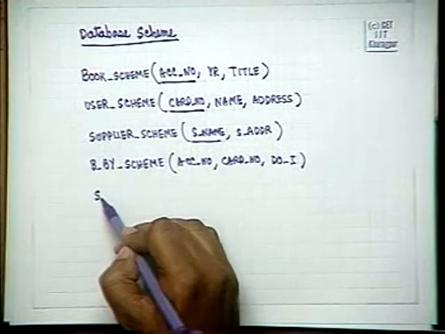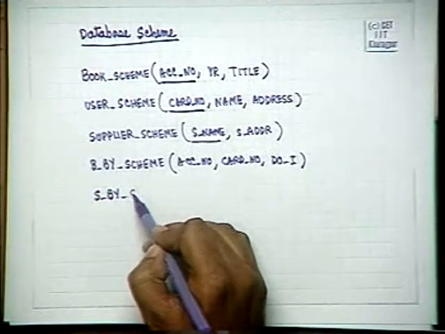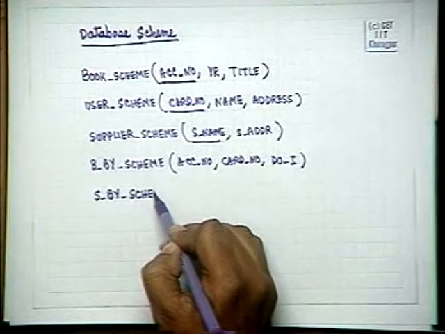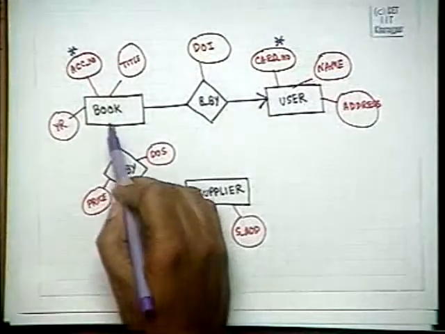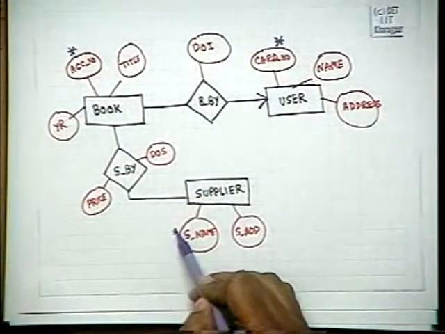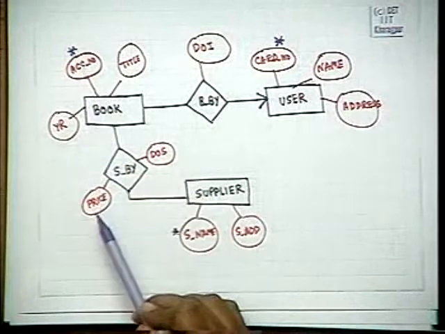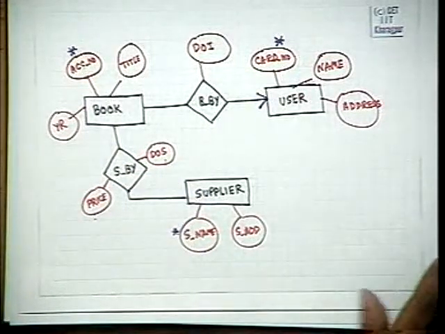Similarly, the supplied by scheme will be between the book and the supplier. So, it will have accession number, price, date of supply and supplier name.